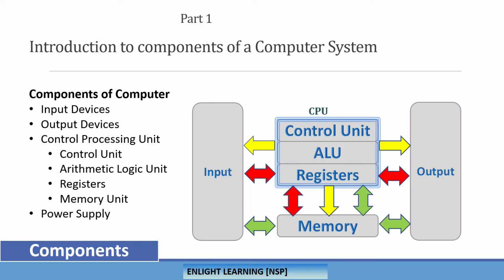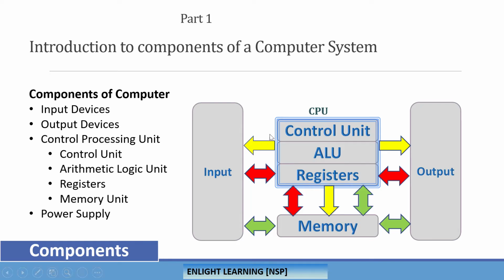Okay. If you see here, the other things are the data bus, address bus, and control bus. The address bus carries signal lines which the CPU uses to locate the memory locations.